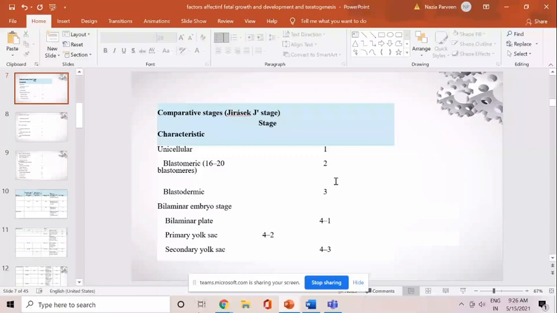Like in stage 1 of the prenatal phase, it is only the unicellular stage. In stage 2, blastomeres are formed. In stage 3, the blastodermic stage. Similarly, in stage 4, there is the bilaminar embryo stage, and stage 4 is further divided into 1, 2, 3. In stage 5, there is formation of the primitive streak.